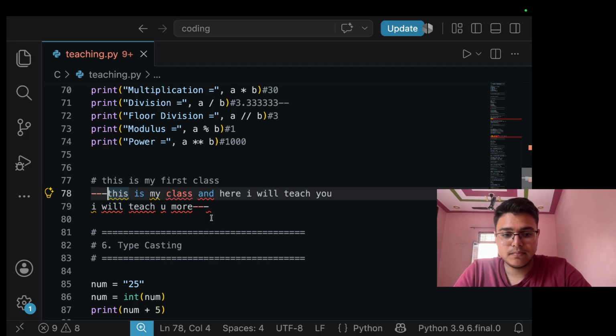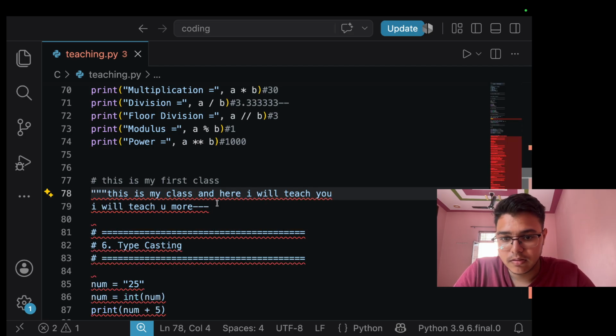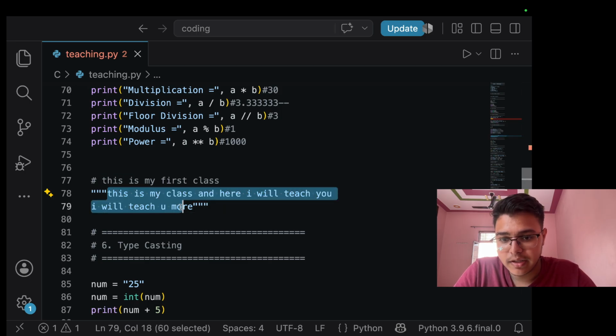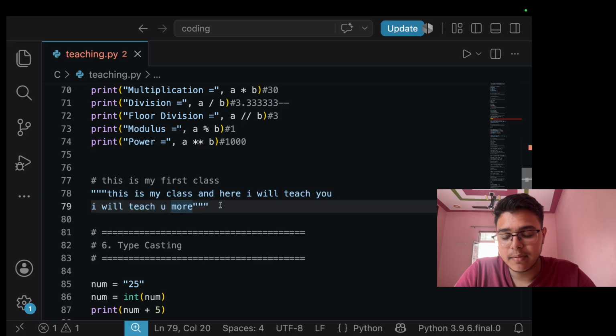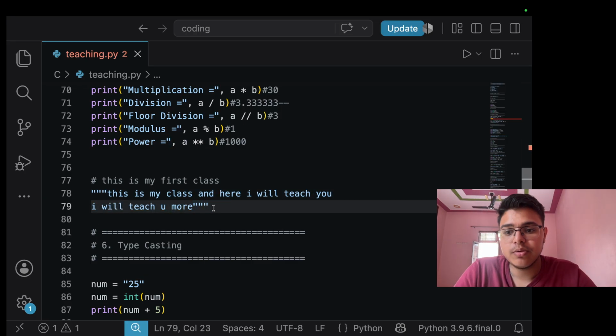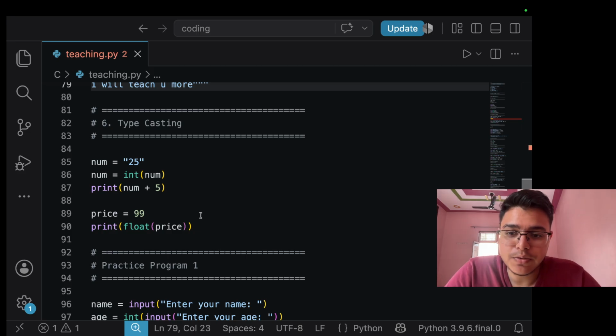This won't be shown. Now this whole is commented out, because multi-line comments are written with triple double quotations. Okay, I hope this helps you.